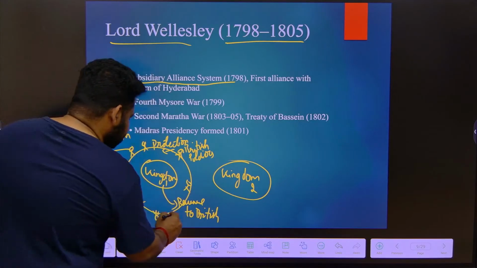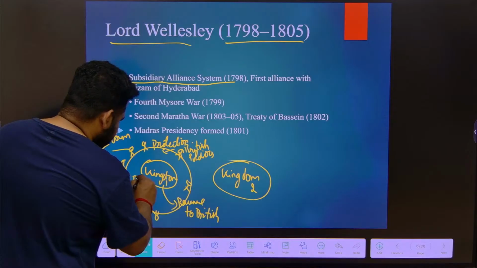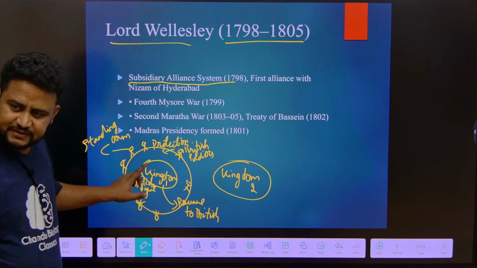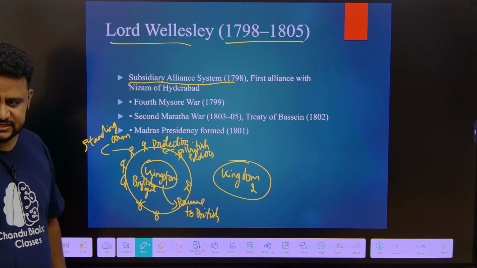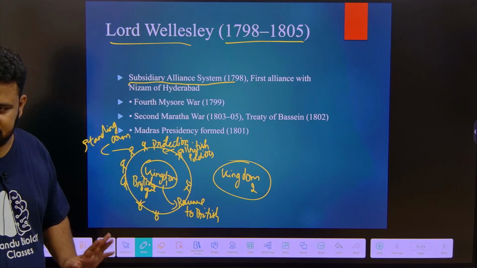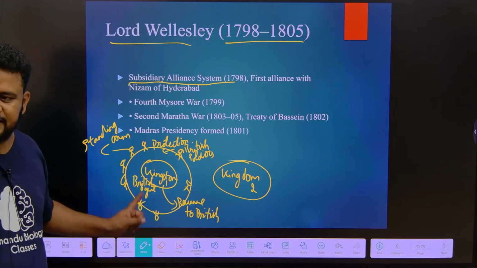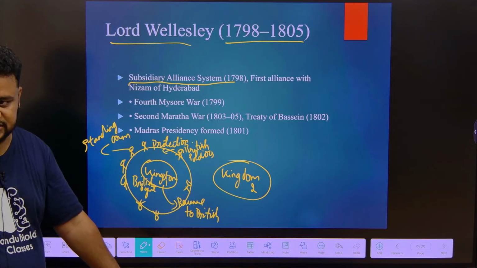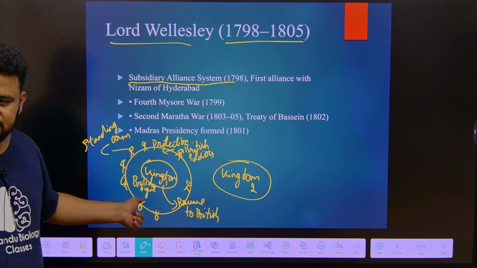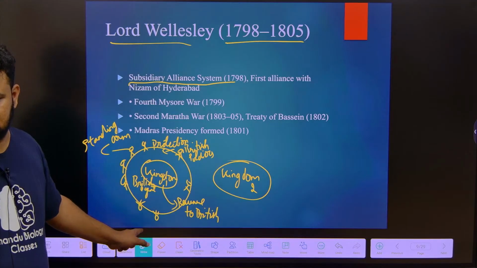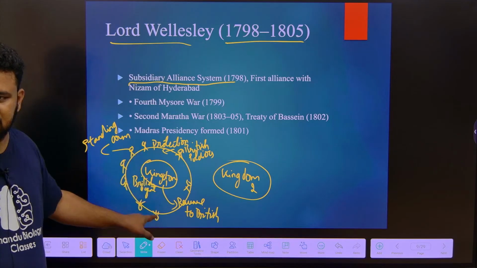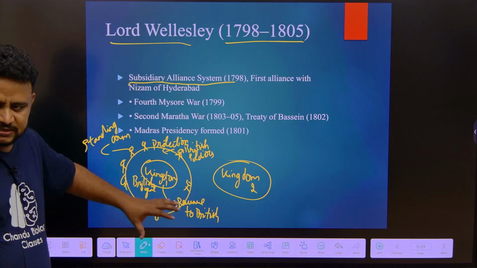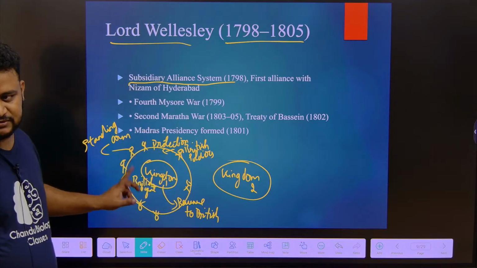will be another British agent that will be staying in the kingdom. What is the role of this British agent? Just collect the revenue and give. That is the only thing. He should not involve in the internal affairs of the kingdom, with respect to administration and all. The problem was this British agent was very much involved. He used to involve a lot in the internal administration of the kingdom. He wanted to make the kingdom weak from inside and make sure that the British acquire that kingdom. That was his major goal.